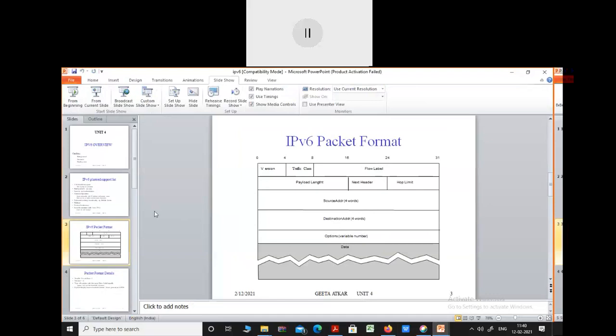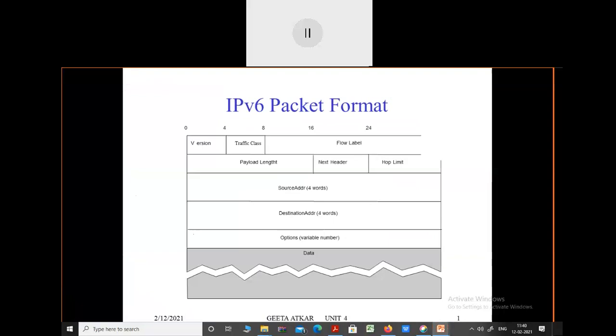So this is the packet format, as data is transferred in the format of packets. This is the structure of the packet format. You can see here the first 0 to 4 bits of that packet in the first upper layer represent the version of the IPv6 packet. The next 4 to 8 bits represent the traffic class. The next bits represent the flow label, and the second layer of this IPv6 packet represents the payload length, the next header and the hop limit. I will tell you the meaning of all these in the next slide.